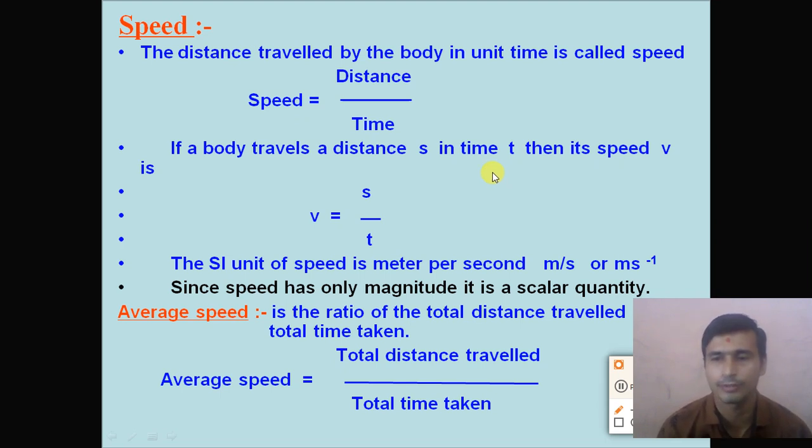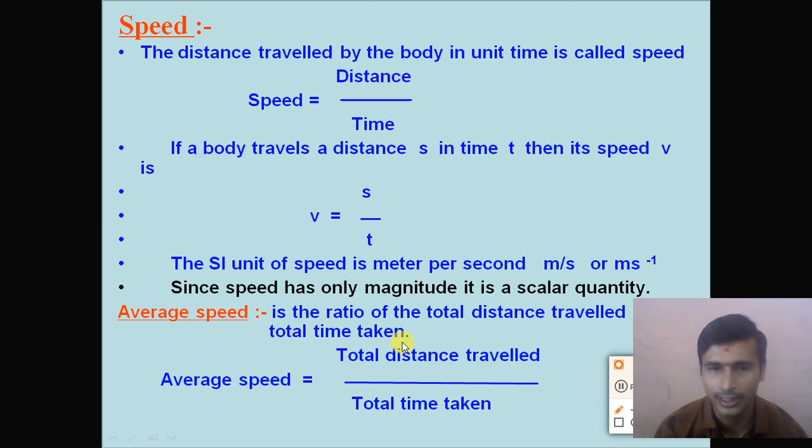In the last class we discussed scalar quantity. What do you mean by scalar quantity? A scalar quantity is a quantity for which only magnitude is required, right? So the speed has only magnitude, it is a scalar quantity, right? So in the non-uniform motion, the distance traveled by the object is unequal in equal intervals of time. So for that we measure the average speed. So what is the average speed? Average speed is defined as the ratio of total distance traveled by the body to the total time taken.